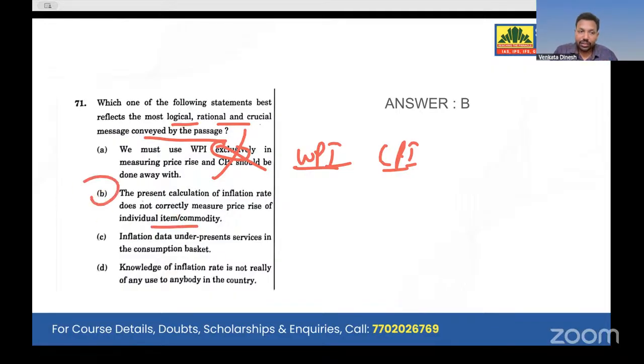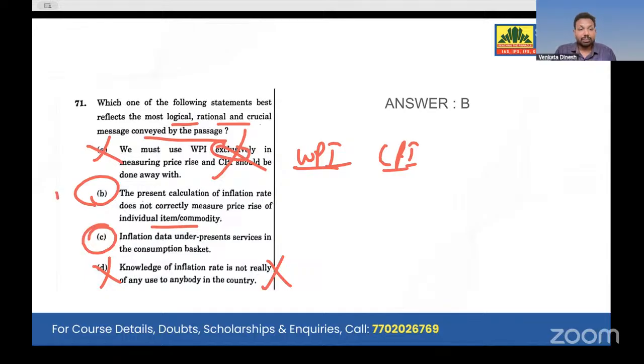But why am I choosing B? Because I am not satisfied with C and D. Inflation data under presents services in the consumption basket. No, it's not consumption basket. Knowledge of inflation rate is not really any kind of use to anybody in the country. No, it is a completely negative statement, right? He says that it is useful for analyzing what type of people is who. A is absolutely wrong, D is absolutely wrong. But inflation data under presents services in the consumption basket. He didn't say that, no, he never mentioned this.